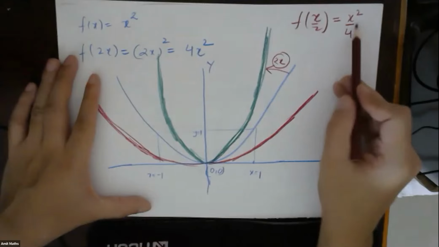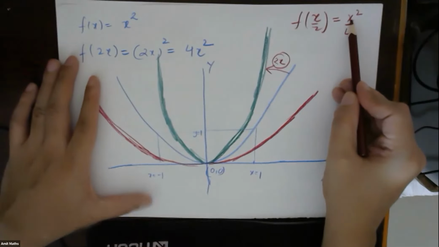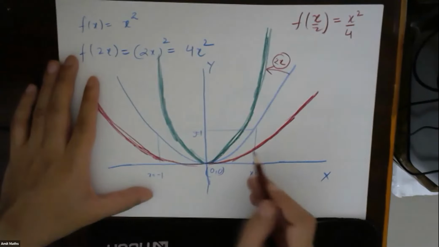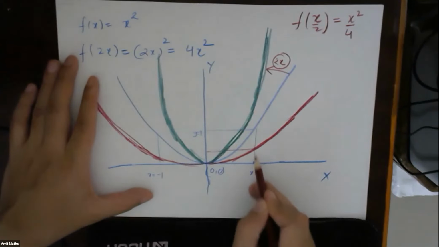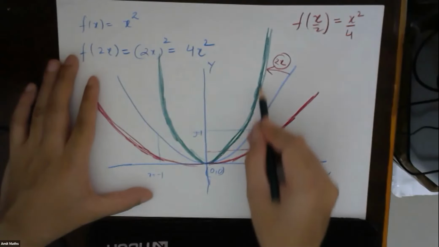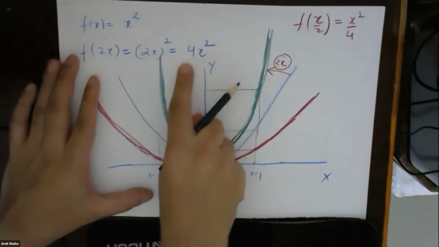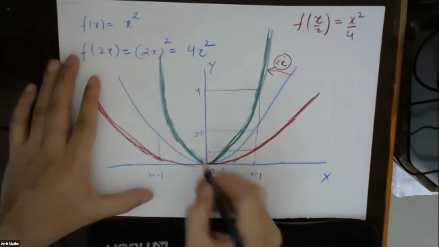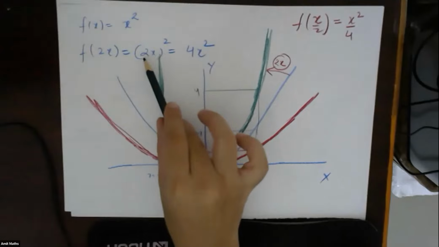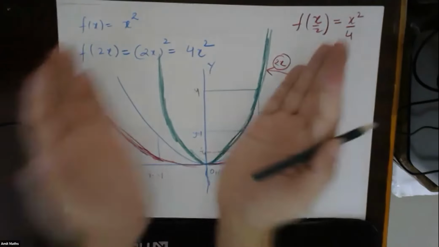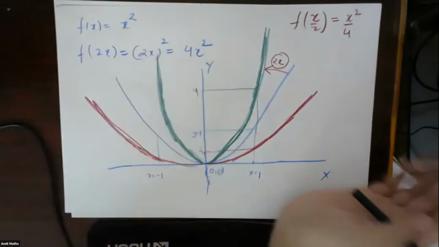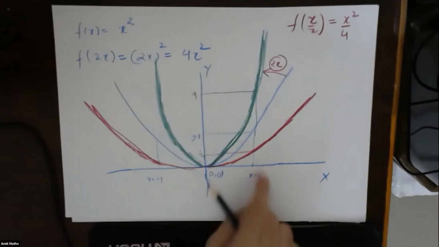And how can we verify it? For x is equals to 1, what should be the value of y? Y should be 1 by 4. In this case, for x is equals to 1, the value of y should be 4. So 4, 1, and 1 by 4. This everybody understood? If I had written 8x square, then the graph would be inside. If I had written x by 8, then it would have been outside. This everybody understood?